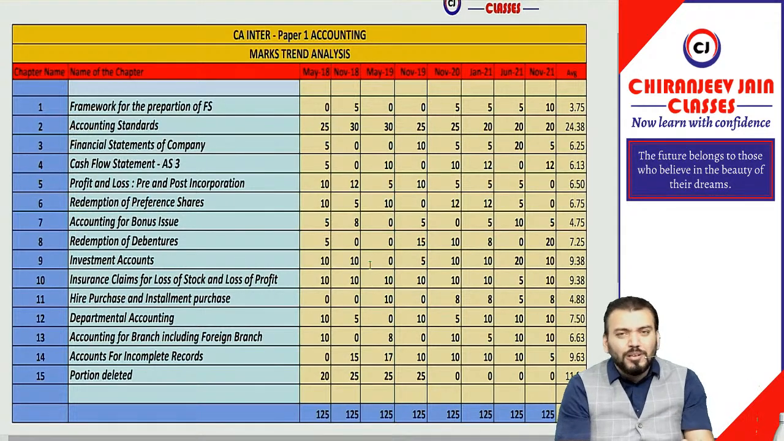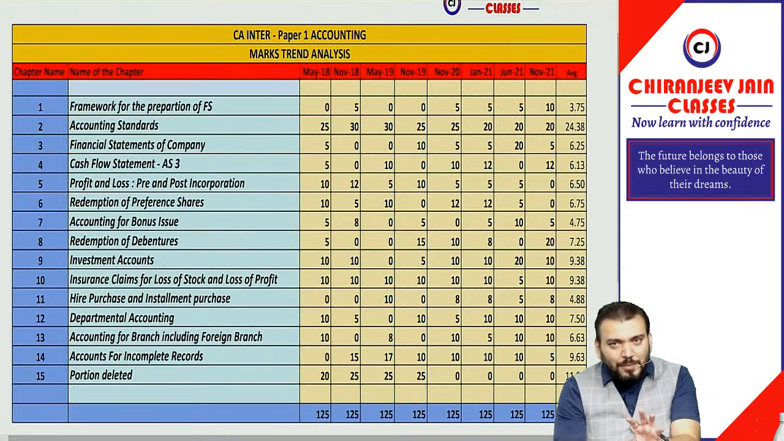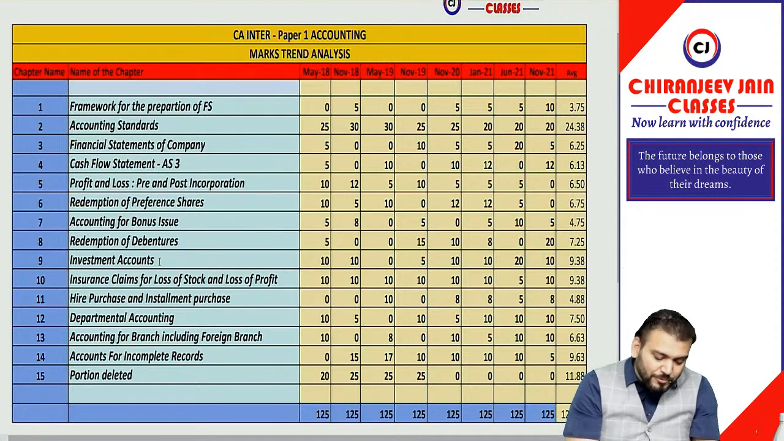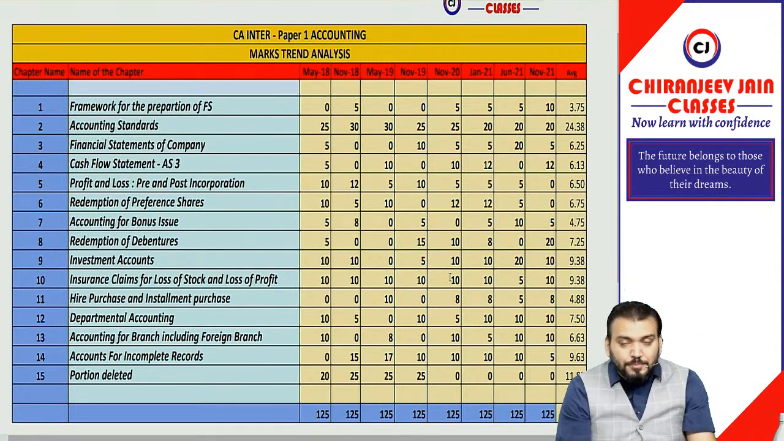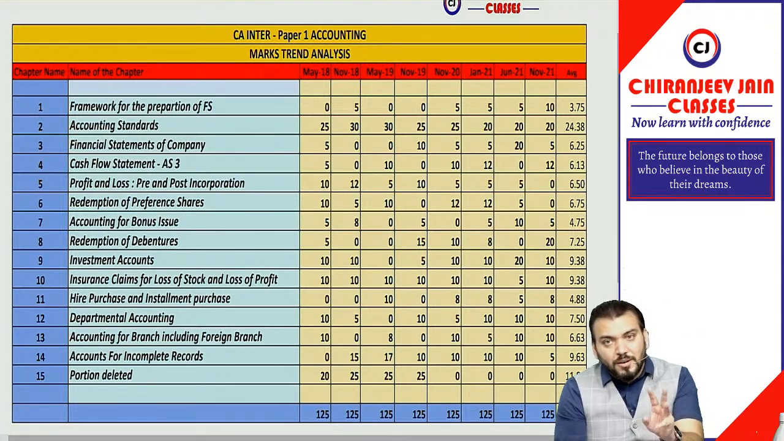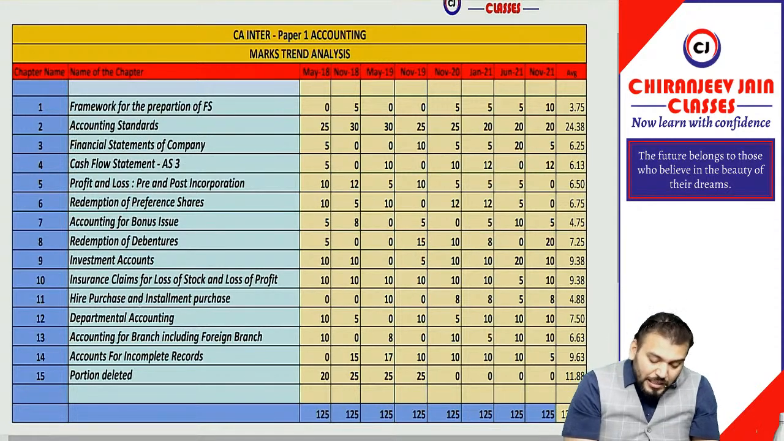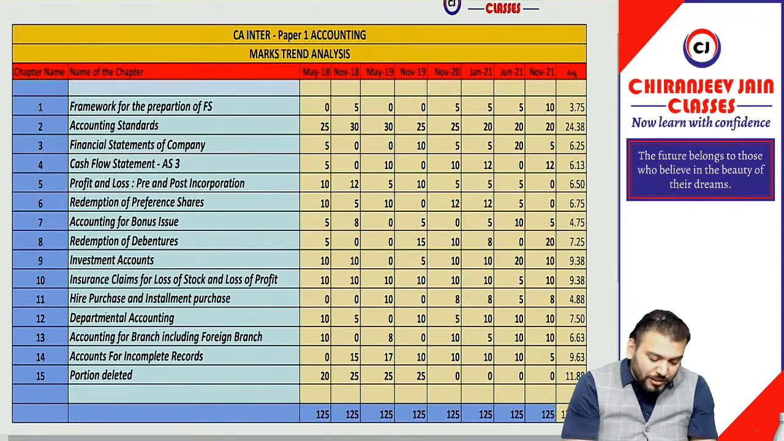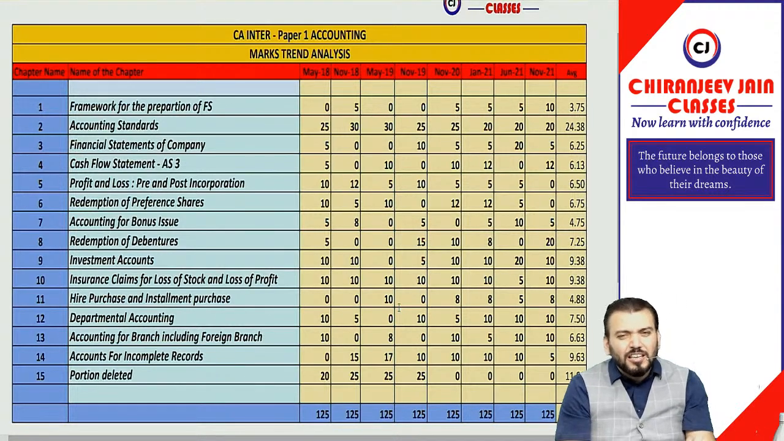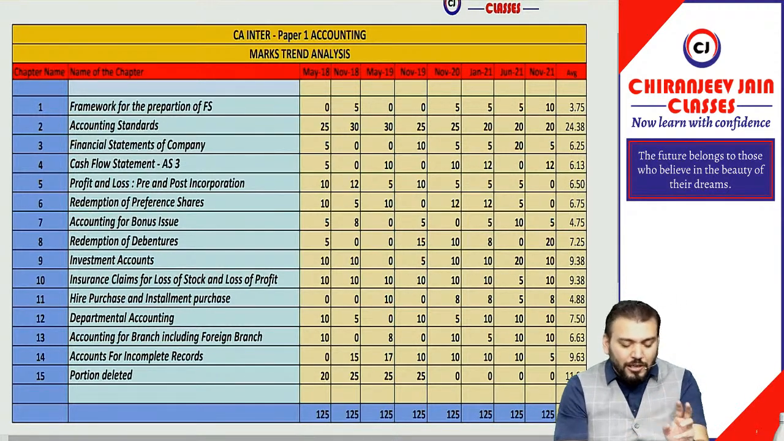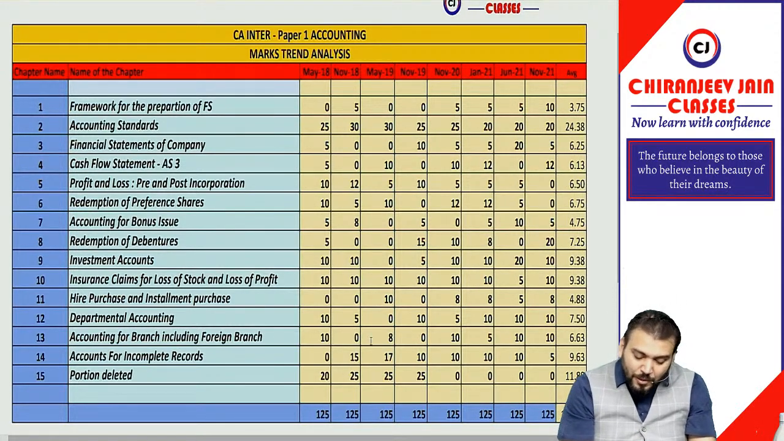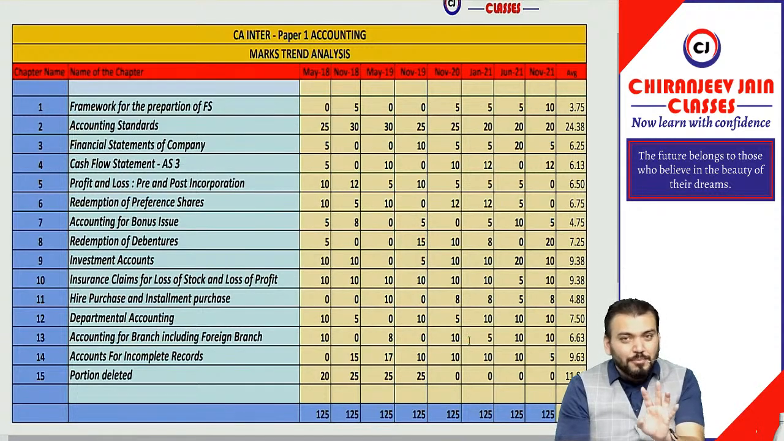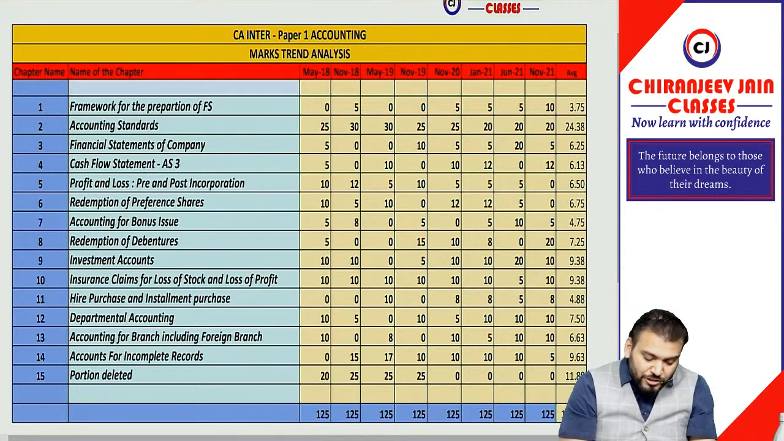Redemption of debenture, normally 5 to 10 marks, sometimes 8 marks question will come. Investment account is very important, 10 to 15 marks question may come. Insurance claim, 10 marks question will come. Hire purchase, 5 to 8 marks question will come. Department accounting, normally they ask a 10 marks question.